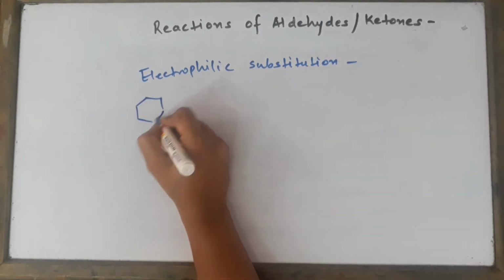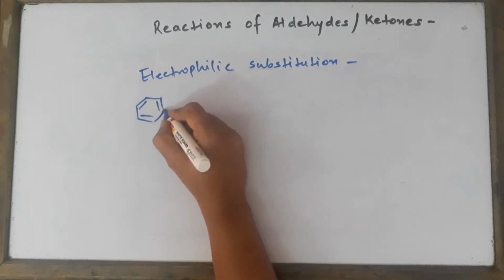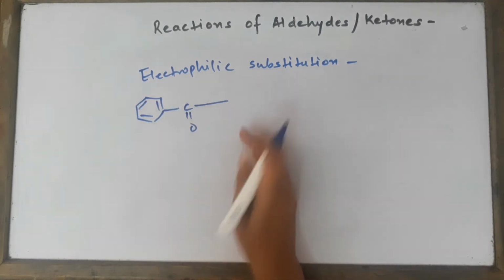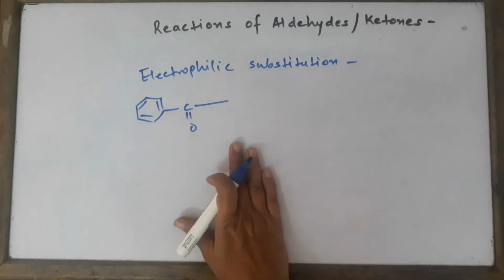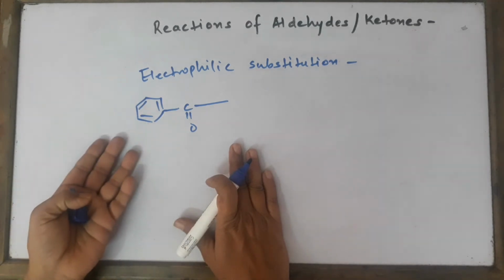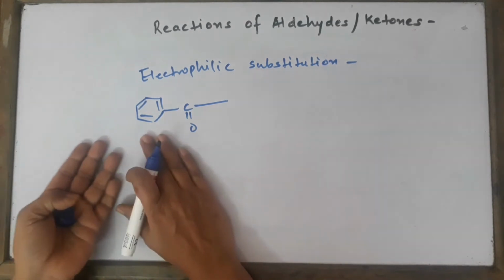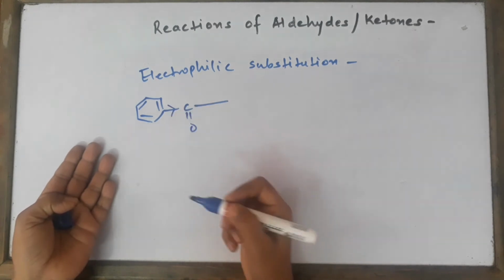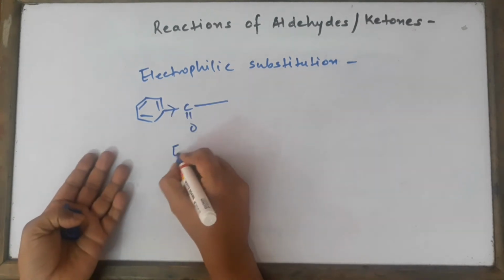Electrophilic substitution reactions are going to be discussed for aromatic compounds like aromatic aldehydes or ketones. As you're aware, before we start doing the reactions, we talk about the nature of the group which is attached to the benzene ring. What is it? It is an electron withdrawing group.